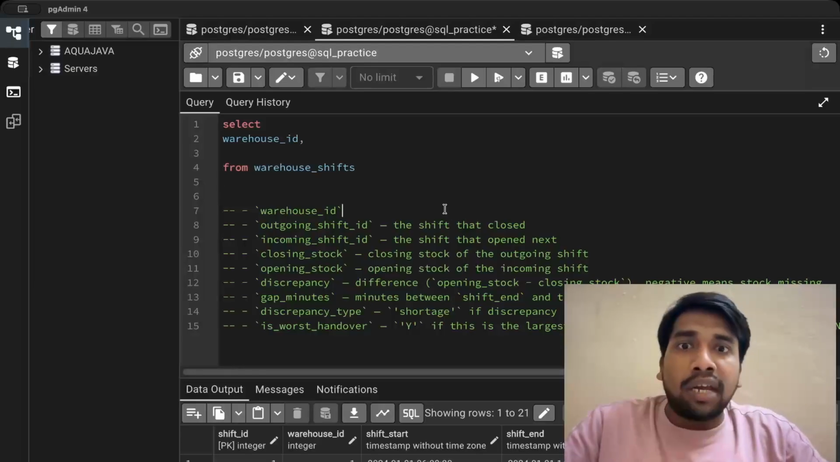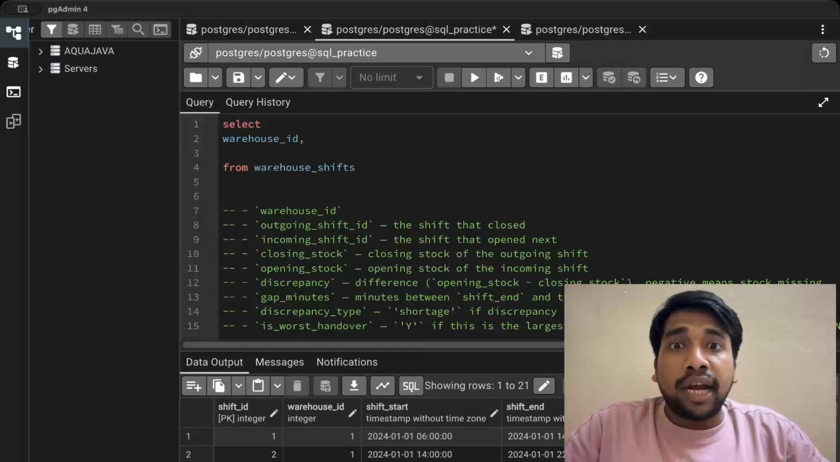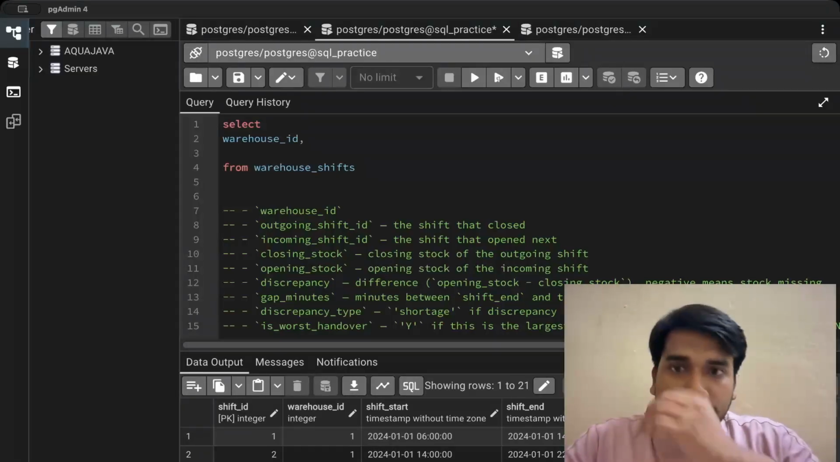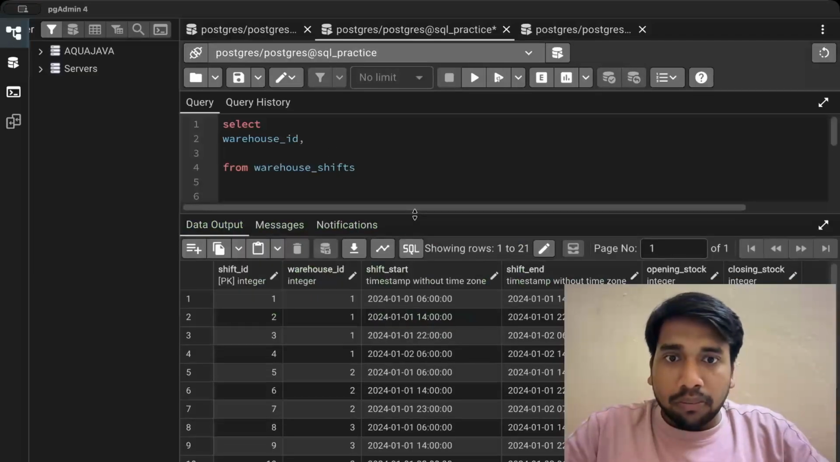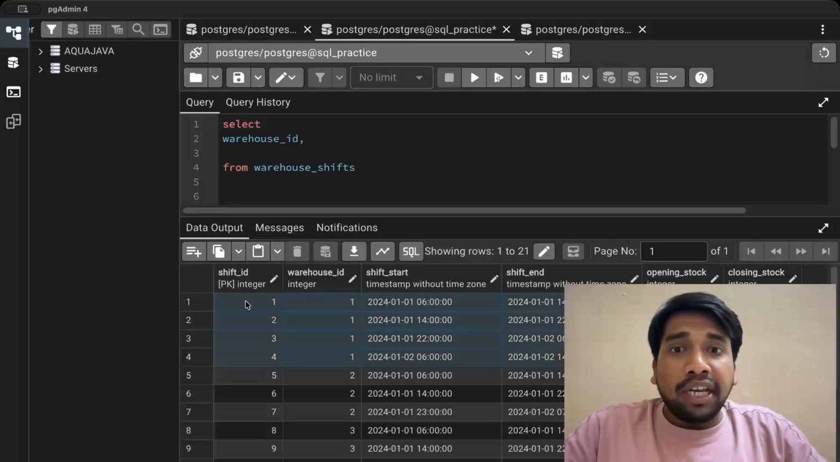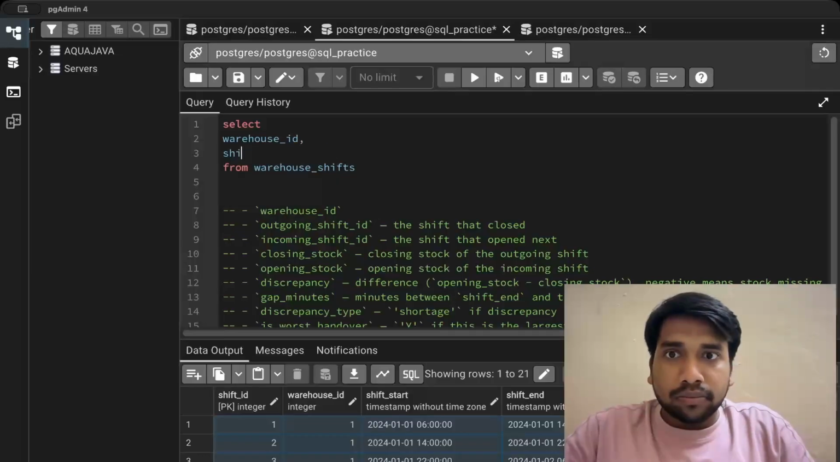First, we need warehouse ID. We are done with this. Now, then the outgoing shift ID, the shift that closed. Okay. Now, for the shift that closed, how we will do this? We just need the shift ID, right? Because, for example, let's say if we are calculating for warehouse ID 1, we need the first shift ID here, which is the outgoing shift ID. Shift ID as outgoing shift ID.